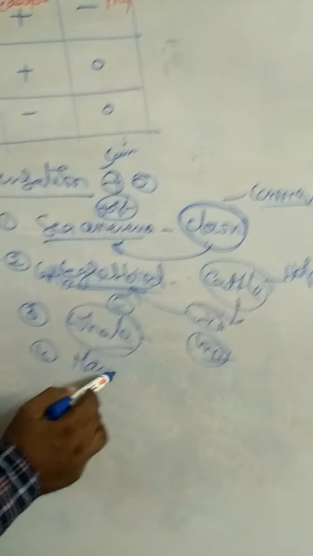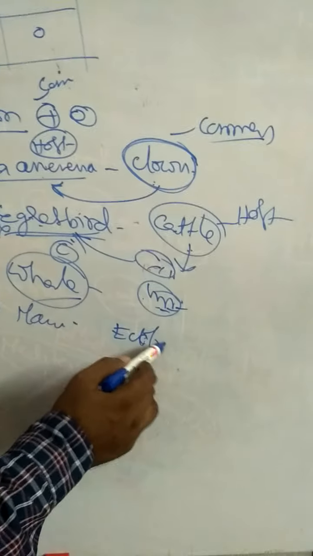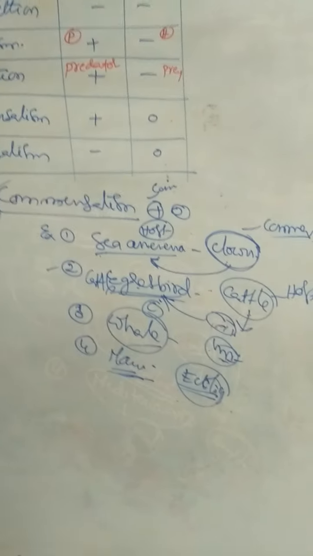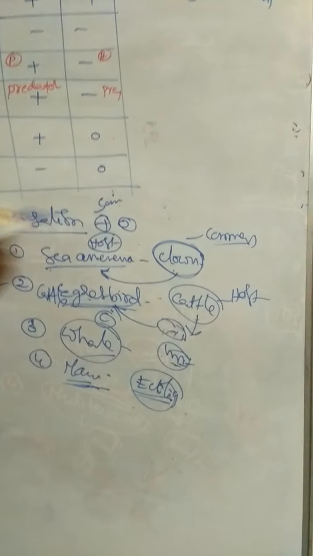Man and E. coli. E. coli is the bacteria present inside the intestine of man. It is endocommensal. E. coli is the endocommensal. Man is the host. That is about commensalism. One partner gets benefited, the other one is neither benefited nor harmed.